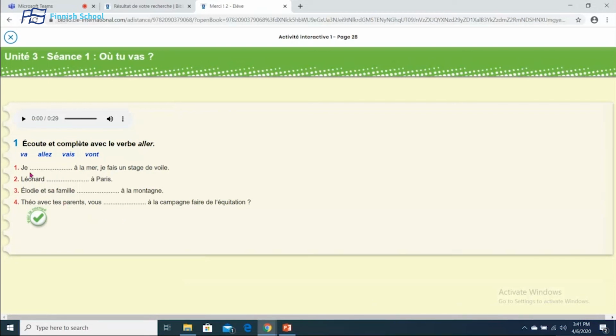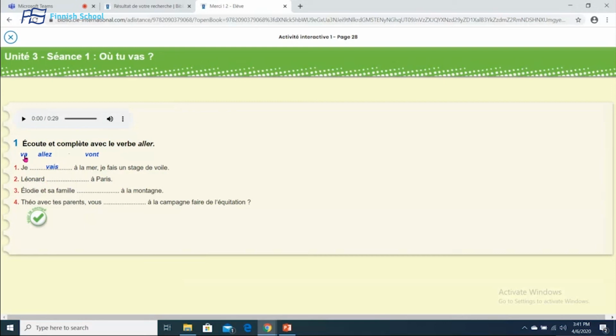So let's start with the first one. Je, à la mer, je fais un stage de voile. In this case, with je, we have to say I go. If you remember, je vais à la mer. Je fais un stage de voile. Léonard is a name, which means he. So you have to say he goes to Paris.